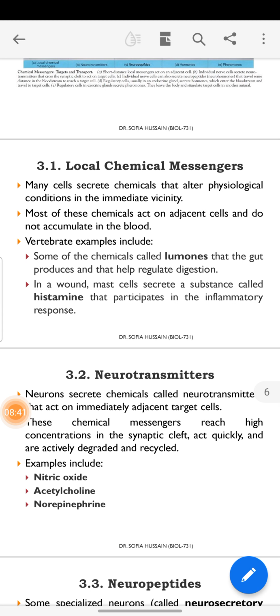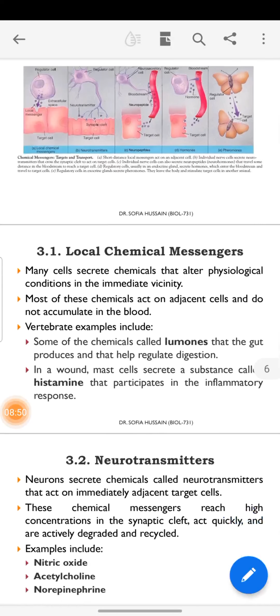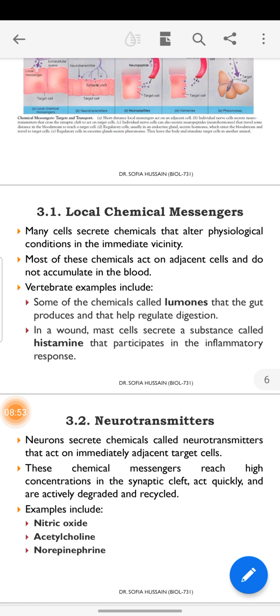As we already discussed, the chemical messengers are local chemical messengers, neurotransmitters, neuropeptides, hormones, and pheromones. Local transmitters are also local chemical messengers. Many cells secrete chemicals that alter physiological conditions in the immediate vicinity. So they are secreted immediately, the condition may change, and a response is produced quickly. Most of these chemicals act on adjacent cells and do not accumulate in the blood.